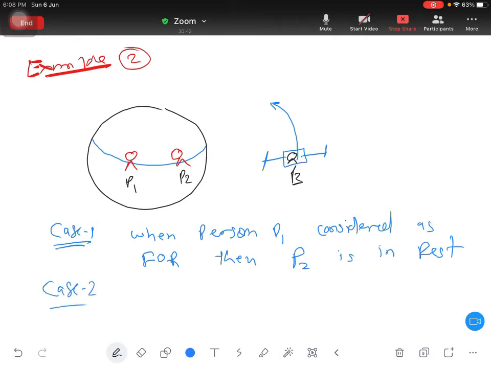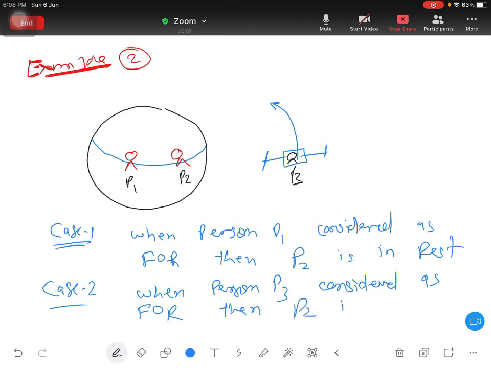Now case 2, when person P3 is considered as frame of reference, then P2 is in motion. Take down.